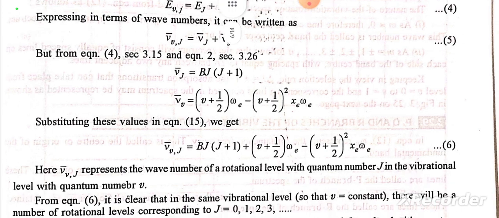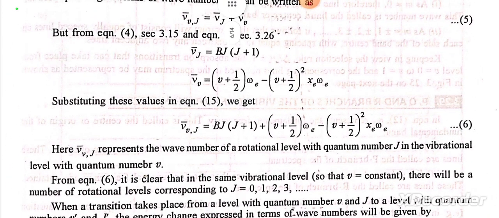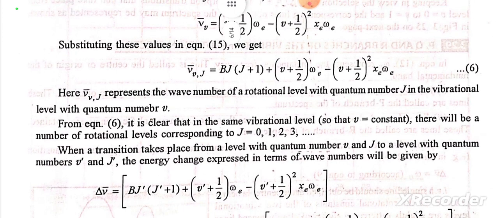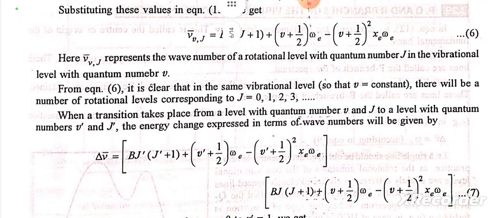Substituting these values in equation 5, we get ν̄vj is equal to BJ(J+1) plus (v+1/2)ωe minus (v+1/2)² xe ωe. Here ν̄vj represents the wave number of a rotational level with quantum number J in the vibrational level with quantum number v. From equation 6, it is clear that in the same vibrational level, so that v is equal to constant, there will be a number of rotational levels corresponding to J is equal to 0, 1, 2, 3.